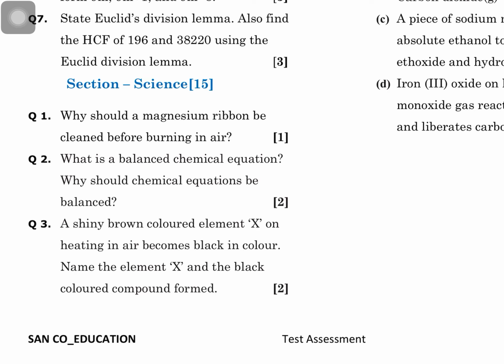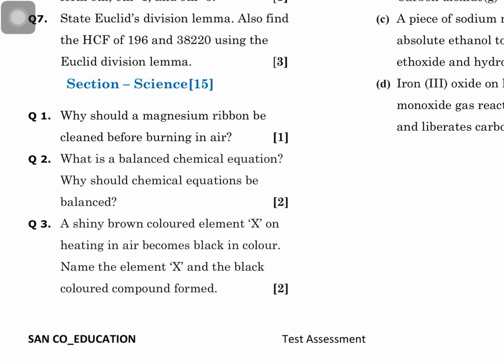a shiny brown colored element X on heating in air becomes black. So, brown colored metal, you need to think, it's a skill and knowledge based question. It is an application question we can say. You will use your knowledge and write down the answer. What is the substance X? Some substance which is brown in color. What is that in your practical life? So copper is there. Copper.